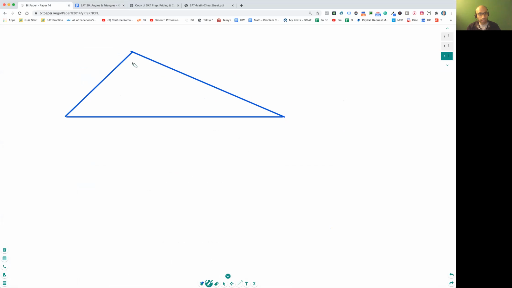Yes, this one. Now there could be this algebra problem inside the geometry problem. Okay, so something like this, x and 2x and 3x. So find the value of x. What you're going to do is take the x's and just add them. So x plus 2x plus 3x is 180.